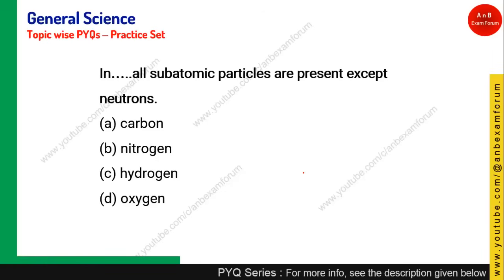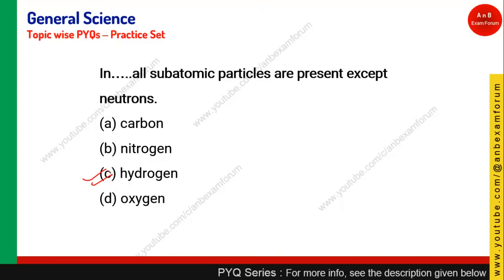Next question: in dash all subatomic particles are present except neutron. Just now I told you that it is hydrogen protium, hydrogen whose atomic number is 1 and mass number is 1, and it is one of the isotopes of hydrogen, known as protium. Just remember protium. And the number of neutrons, how do we find it? It is mass number minus atomic number, so the number of neutrons is 0. So in hydrogen all the subatomic particles are present except neutron. So option C is the right answer.